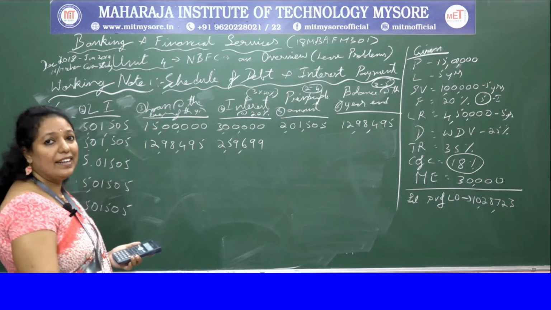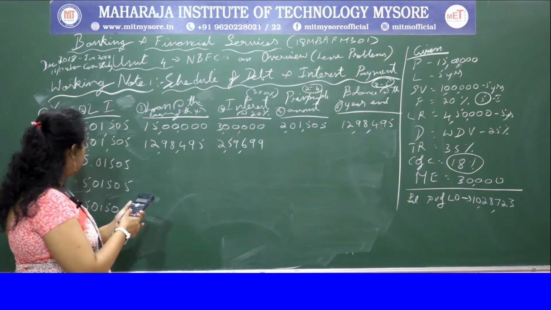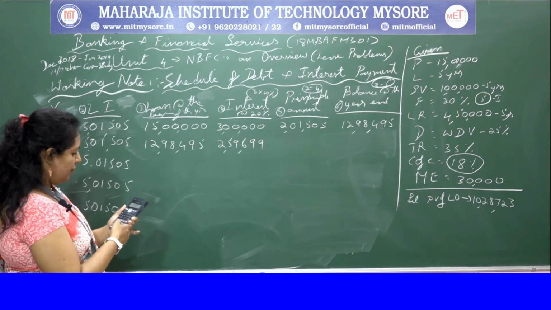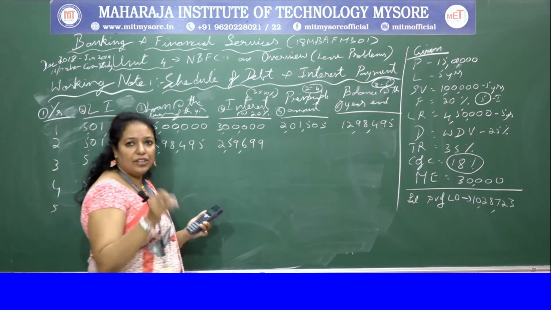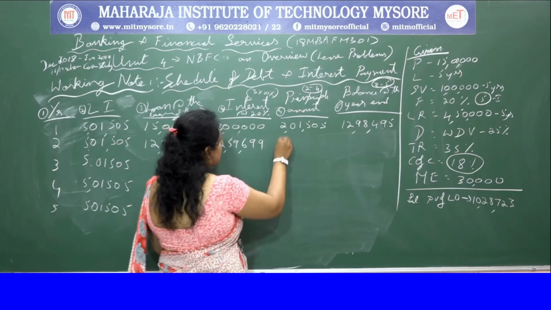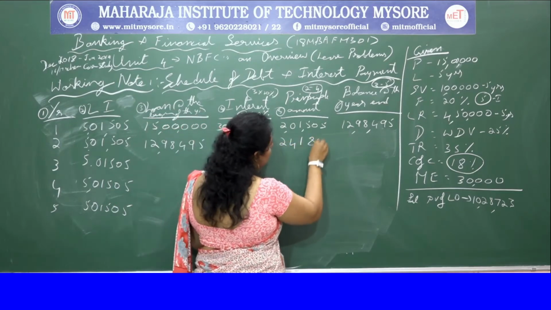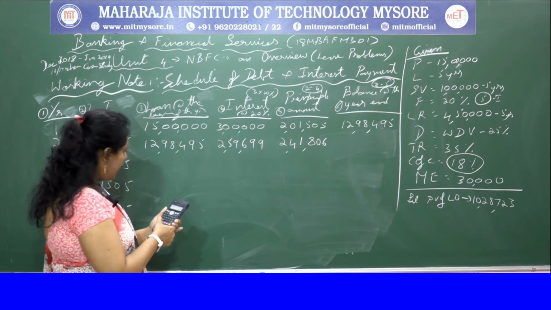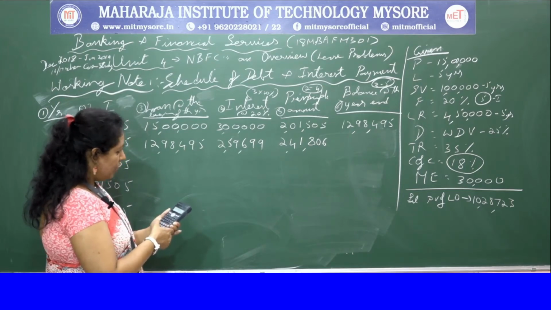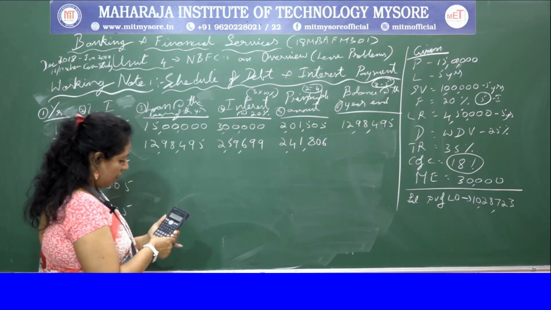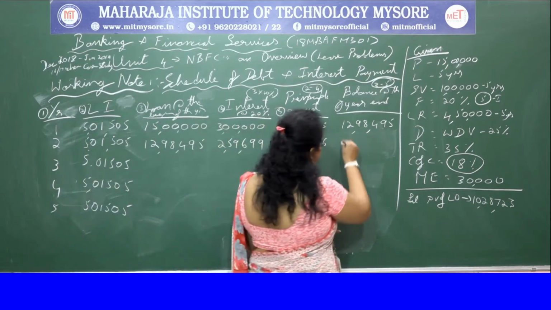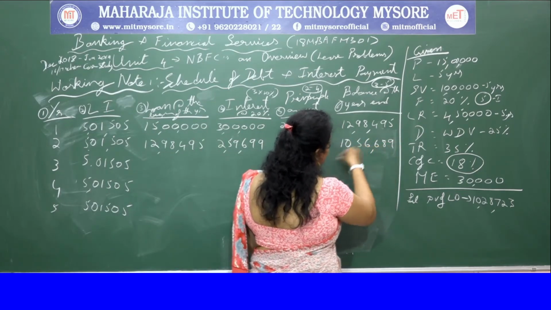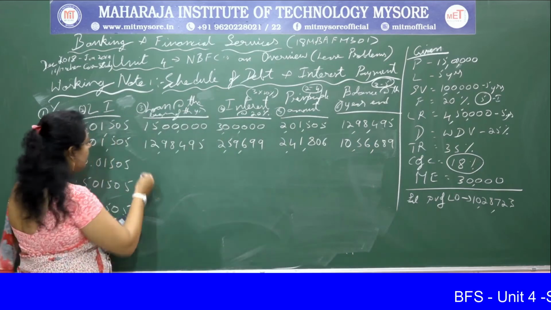Then you have to deduct 5,01,505, and you get 2,41,806. Again, from 12,98,495 you have to deduct 2,41,806. You get 10,56,689. The same thing is carried down.